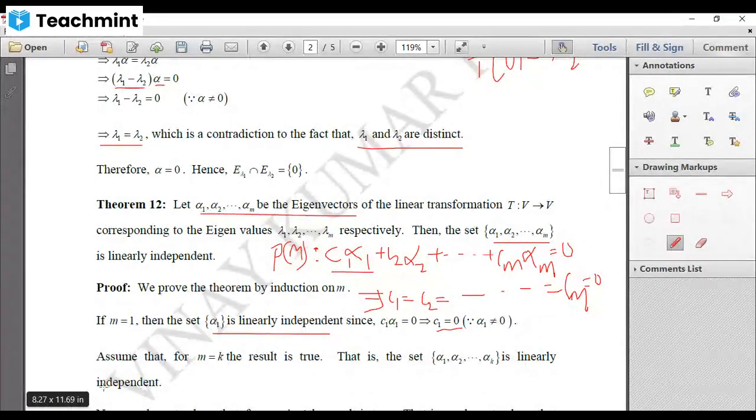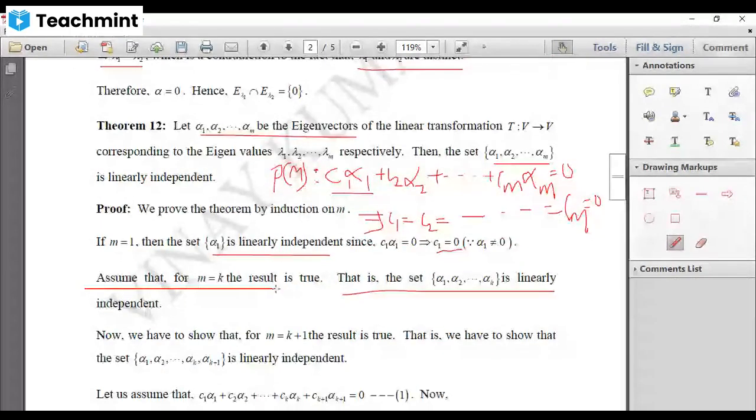Let us assume that the result is true for m equal to k. That means C1 alpha 1 plus C2 alpha 2, etc., up to Ck alpha k equal to 0 implies C1, C2, etc., up to Ck equal to 0. That means the vectors alpha 1, alpha 2, etc., up to alpha k are linearly independent. We have assumed this. After assuming this, we have to show that the result is true for m equal to k plus 1. By adding one more vector, we can prove this. That is what we have to show.